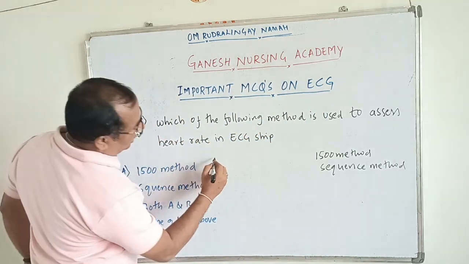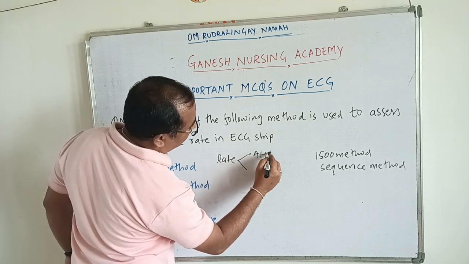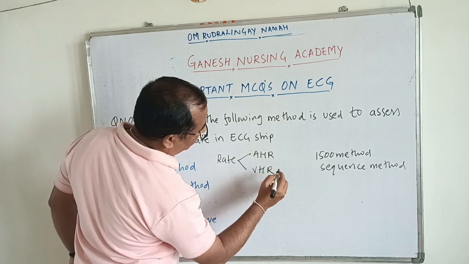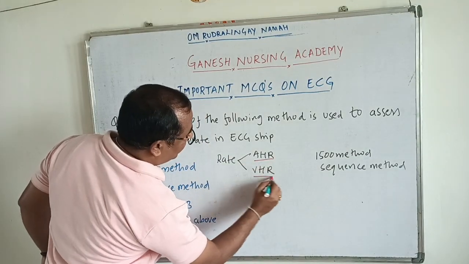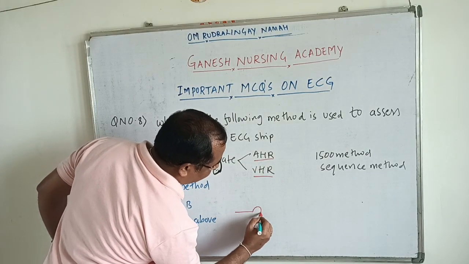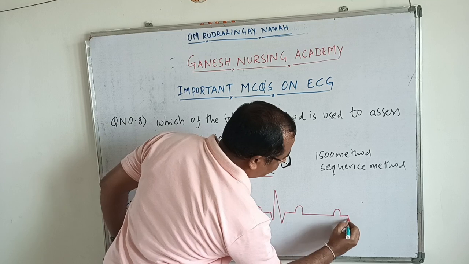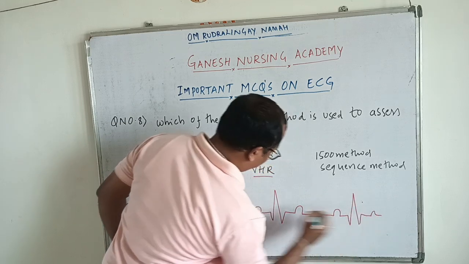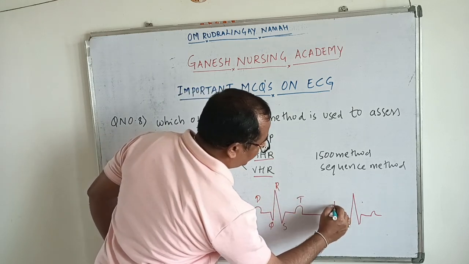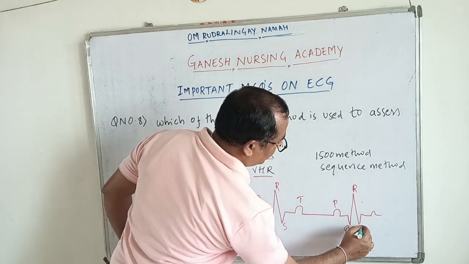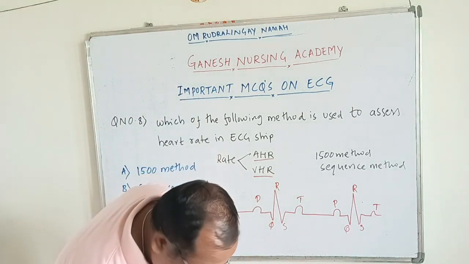So here we are going to assess the heart rate of the patient, that is atrial heart rate and ventricular heart rate. Now how to assess atrial heart rate and ventricular heart rate? This is a P wave, this is a QRS complex, this is a T wave. Again this is a P wave, QRS complex, T wave. P, Q, R, S, T, P, Q, R, S, T. So if you want to assess first the atrial heart rate, what do you have to do?